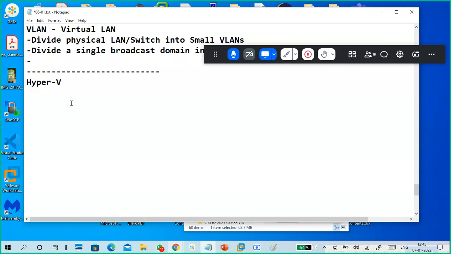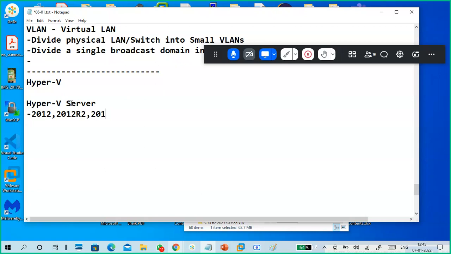Okay. So small notes. Let's see. Hyper-V and vSphere, both I will tell. Hyper-V is the server. Okay. Current availability. Current versions available are 2012, 2012 R2, 2016.